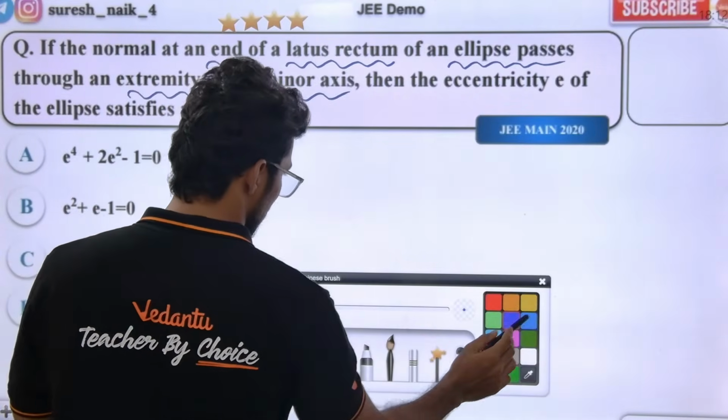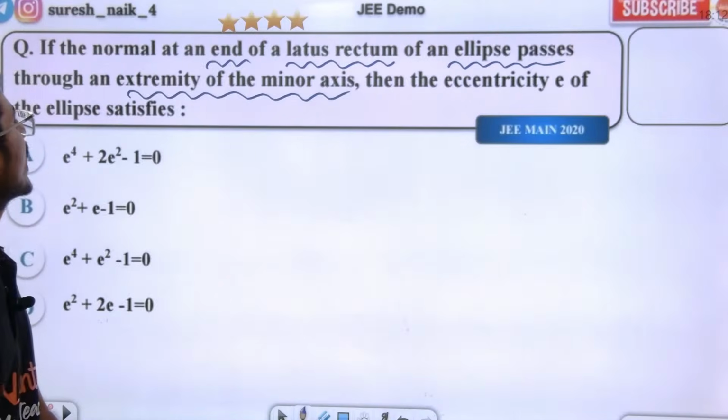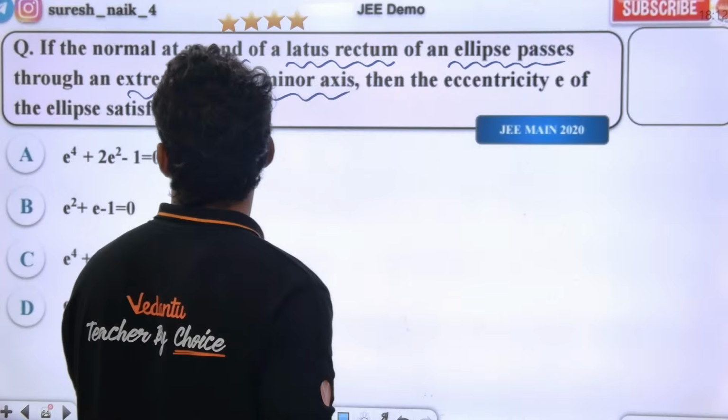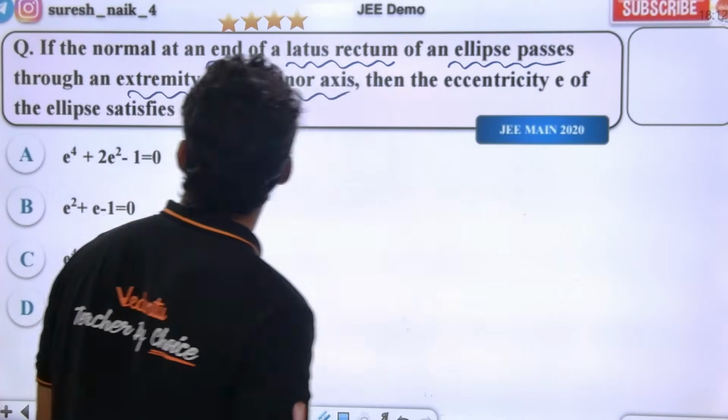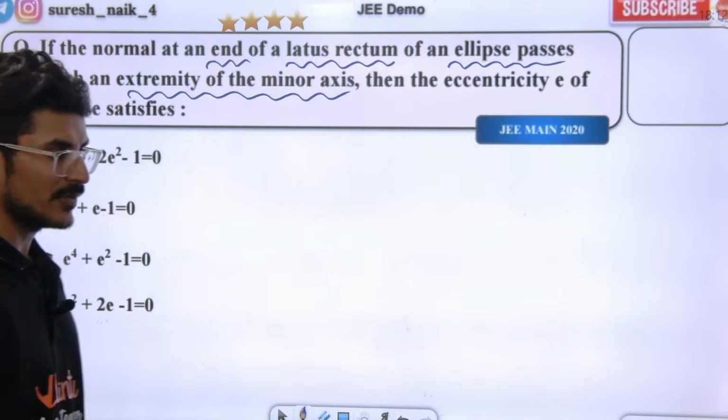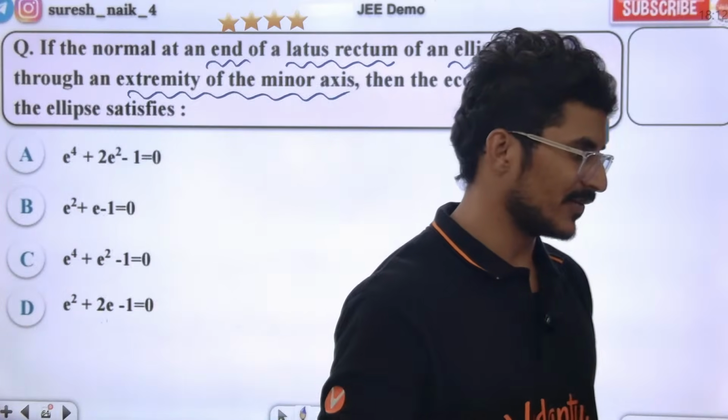Okay, listen the class. Normal at end point of latus rectum. What are the end points of the latus rectum? Tell me. You revised 11th, right?